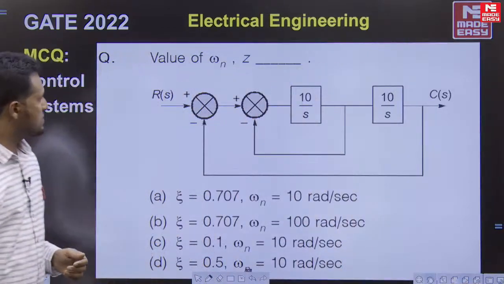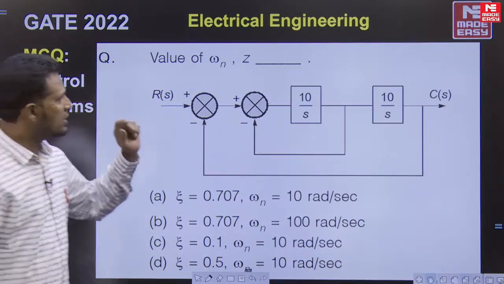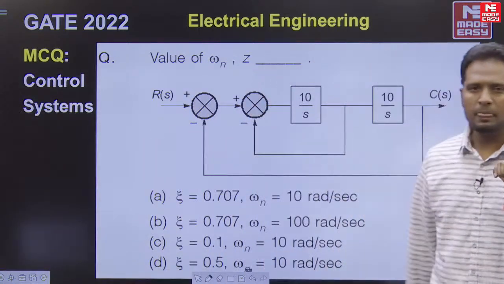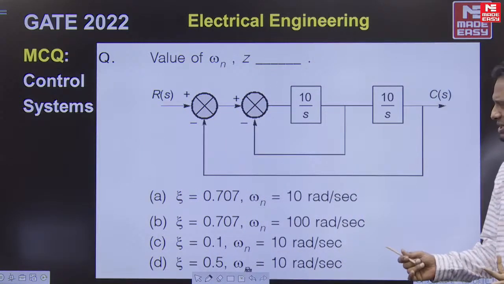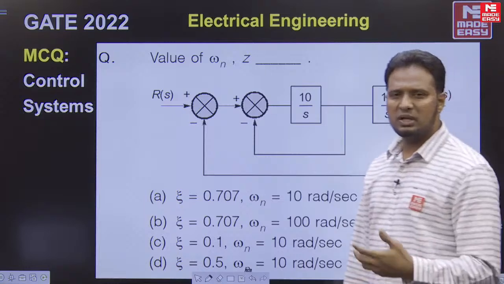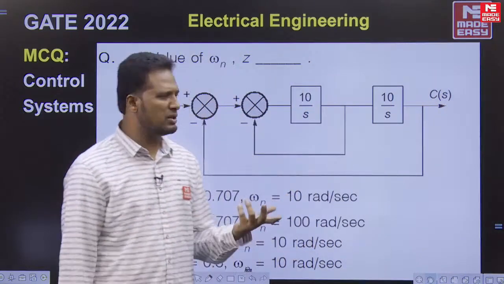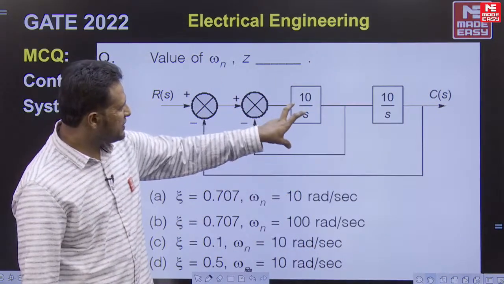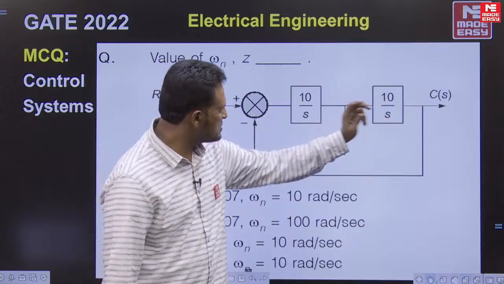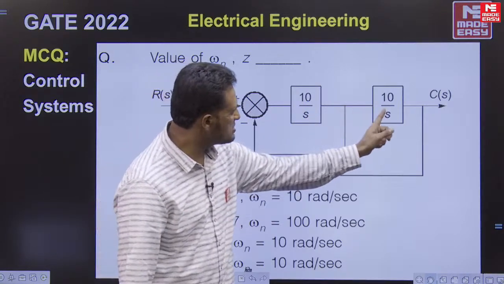So let's move to the next question. A block diagram representation of a system is given. The question is to find the value of omega n and zeta. I think it's given for 2 marks, which is too much weightage, but still it's a very easy question. It's an inner feedback loop with unity feedback, in series with this block; for that, this is feedback, and for that, this is in series.